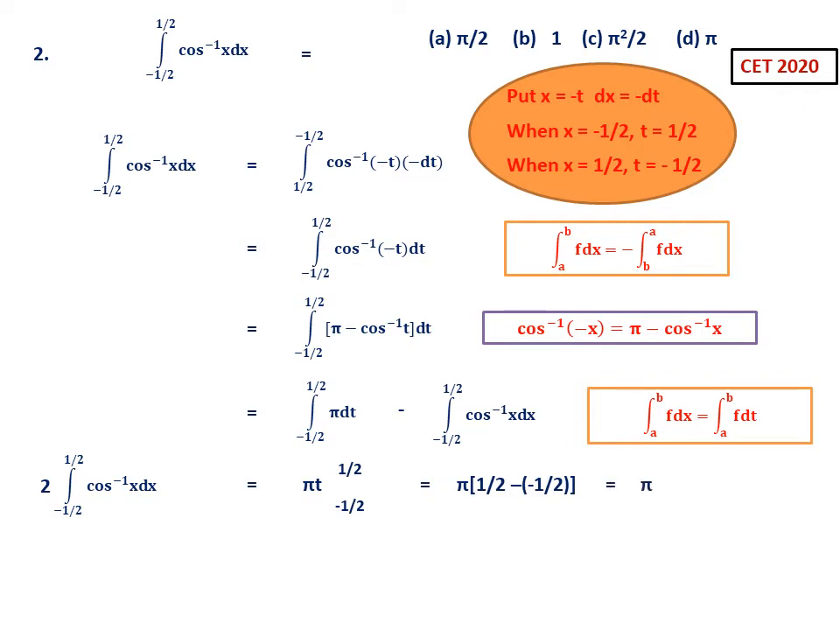So 1 by 2 plus 1 by 2 is 1. So it is pi only. So 2 times the given integral is pi. Therefore, what is the required integral? It is pi by 2. So pi by 2 is the answer. I think A is the correct option. So this is the second question.